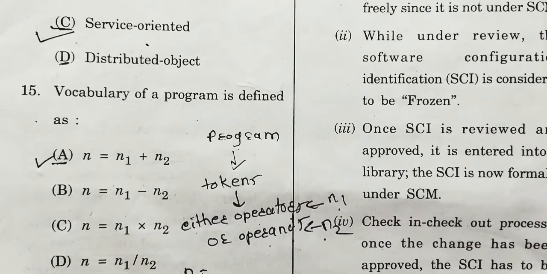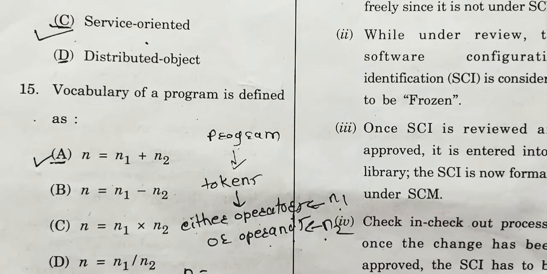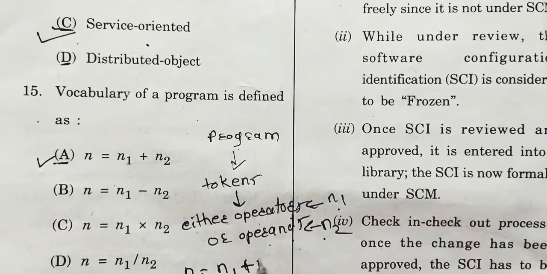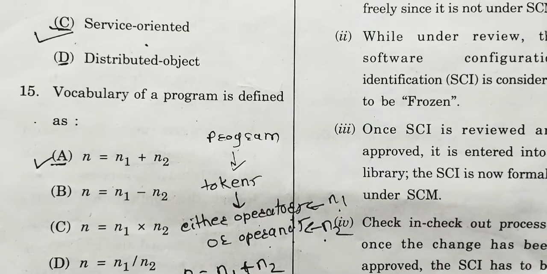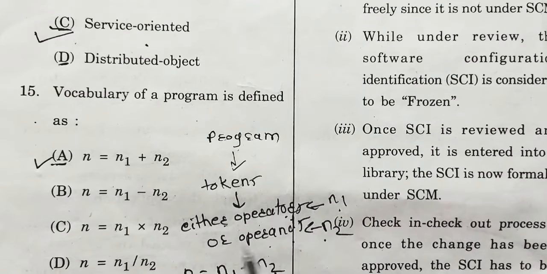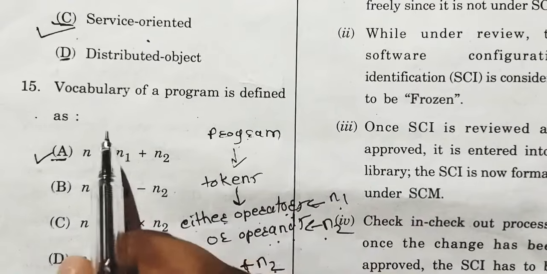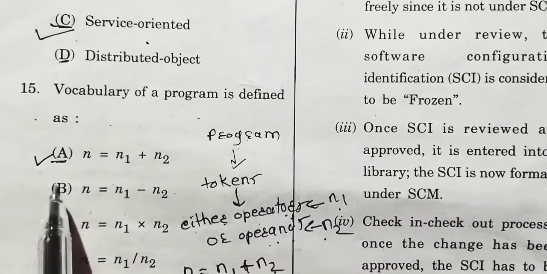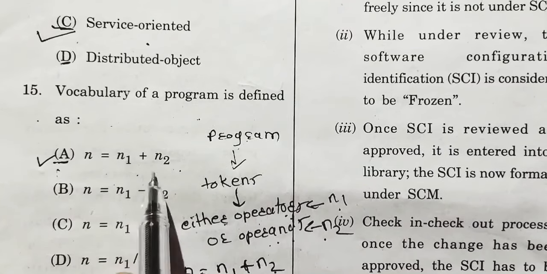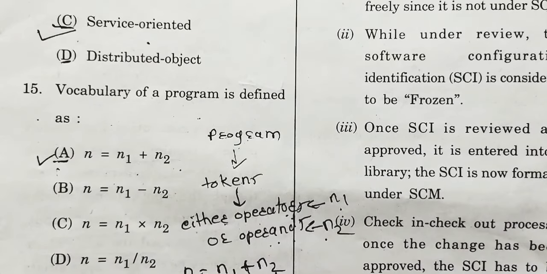Vocabulary is nothing but the number of unique tokens used to build a program, either n1 or n2, so n1 plus n2. Either operators or operands used as unique tokens in a program is called the vocabulary of a program. So option A is correct here. N is equal to n1 plus n2.